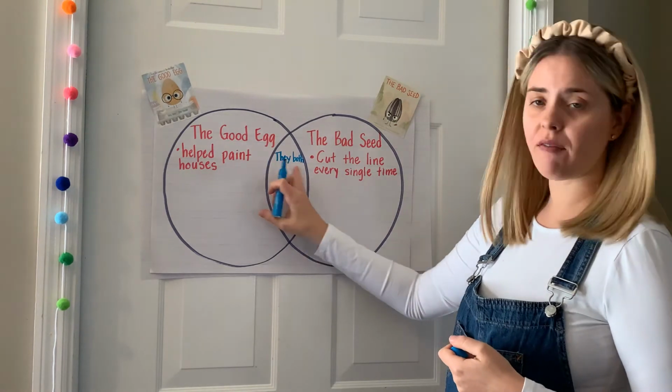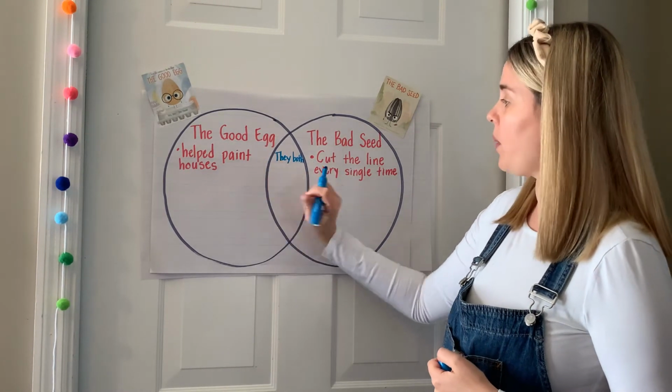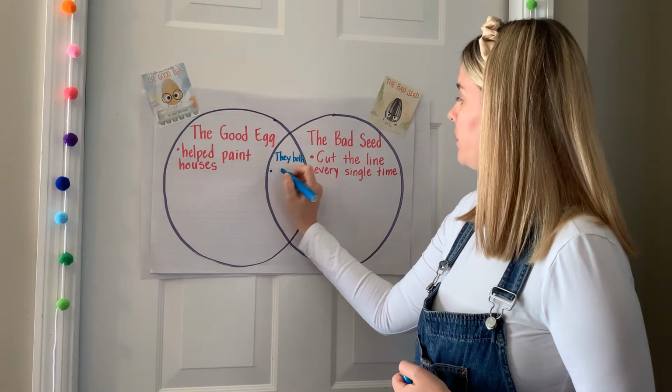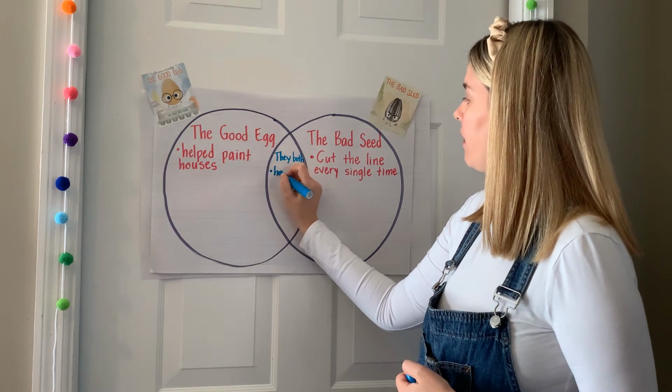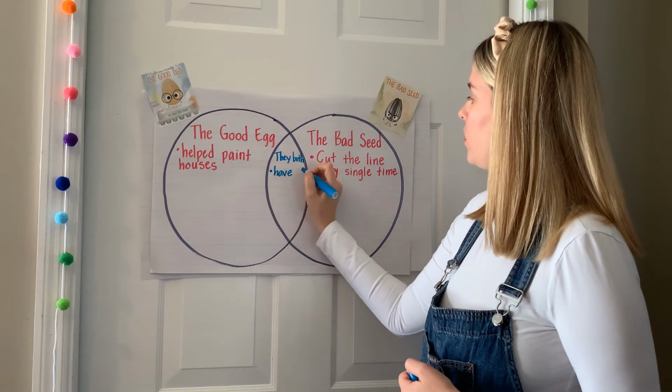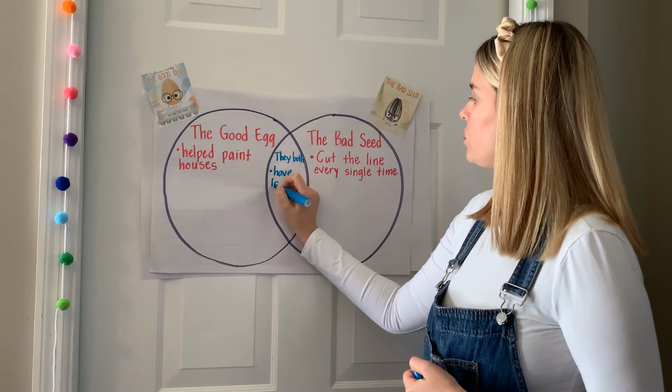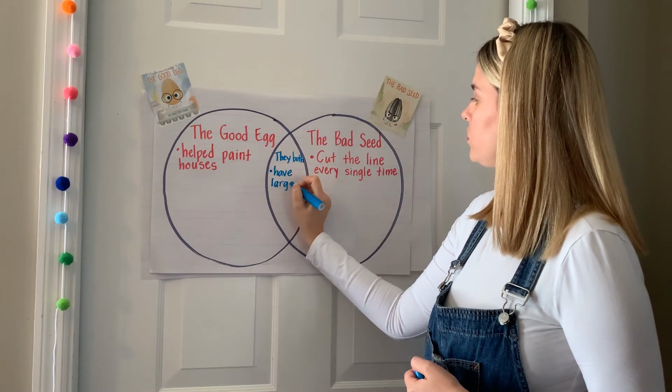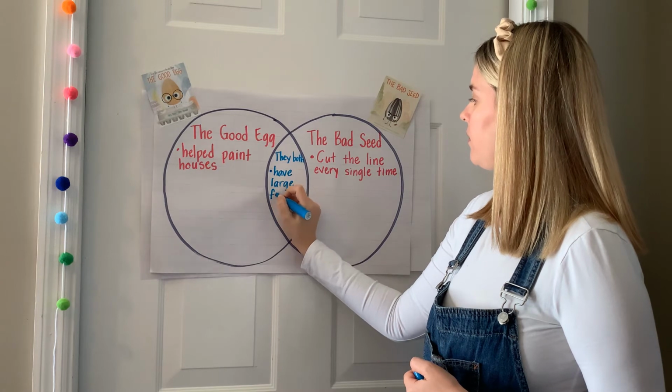So in my Venn diagram in the middle where it says they both, I'm going to add here, they both have large families.